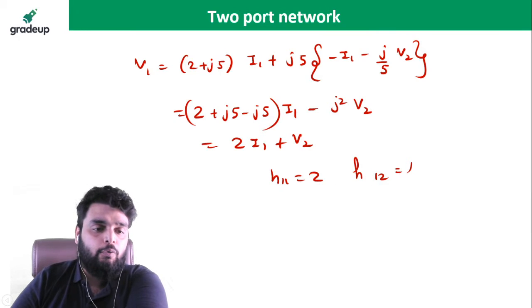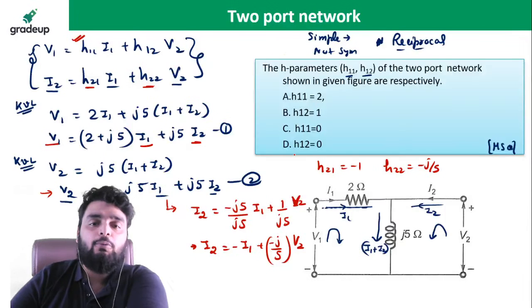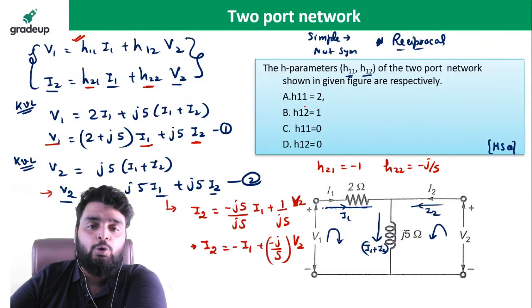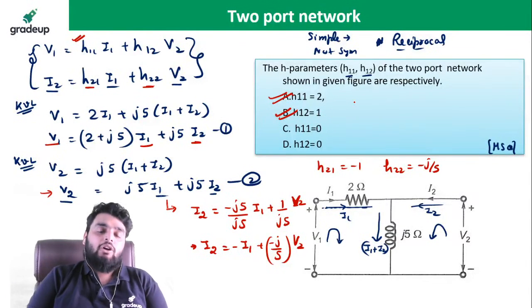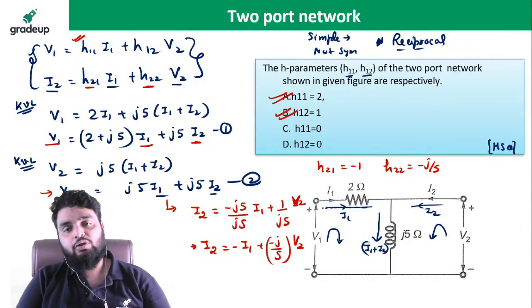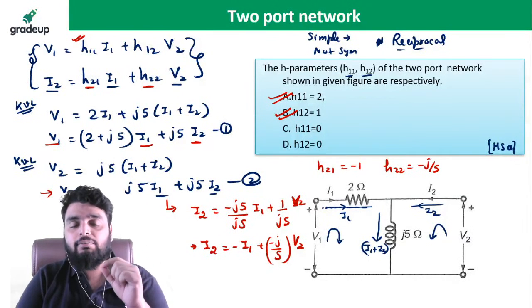H12 is equal to 1. So what has been asked in the question? The question asks for H11 and H12. So H11 is 2 and H12 is 1. So option A, this is the right answer, and B, this is the right answer. Okay, so an MSQ type of question can come in this form also, and you know MSQ is the latest pattern introduced by IIT.